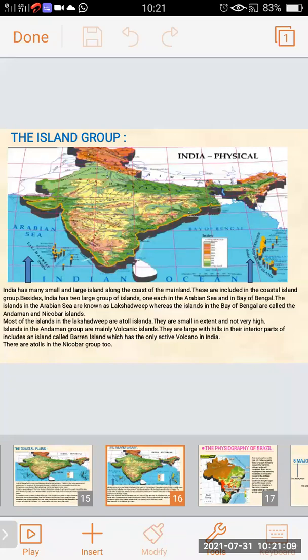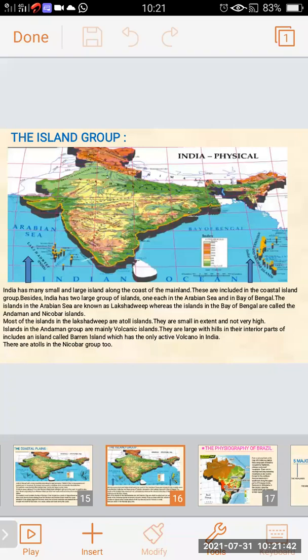And these are in the Andaman Island group.